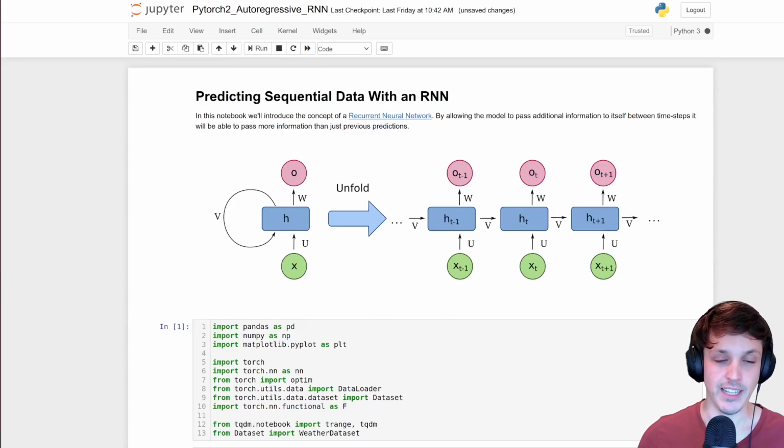But as I left off in that previous video, with that simple MLP with a fixed length of, say, 14 days of weather data, we don't have much to predict the next day on, only 14 days.